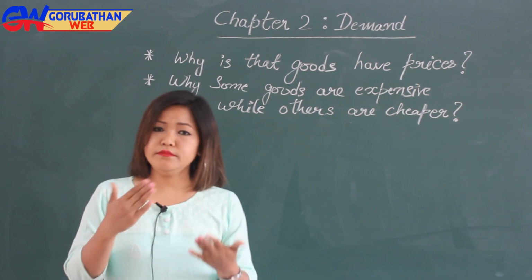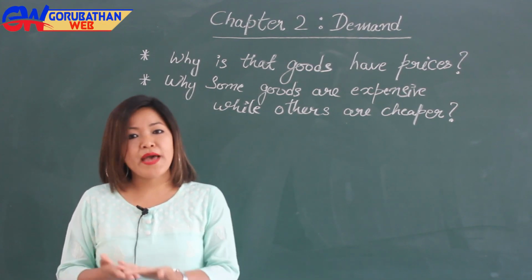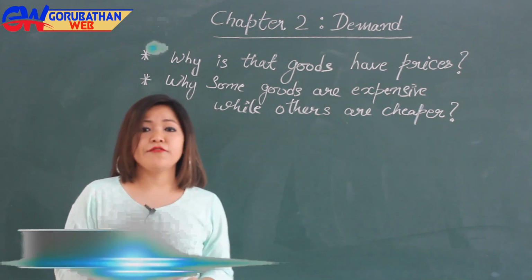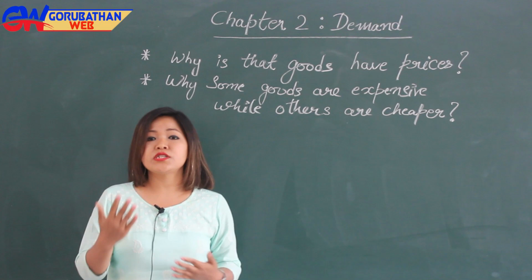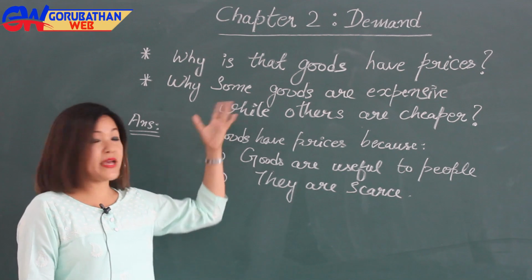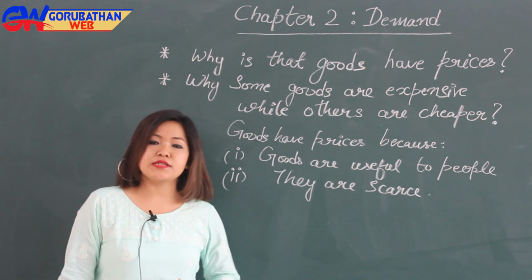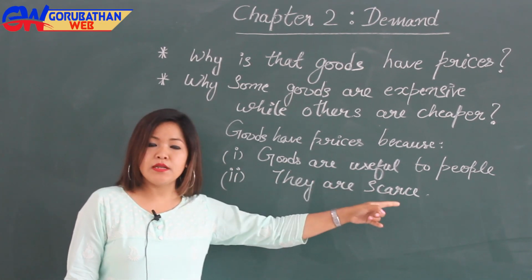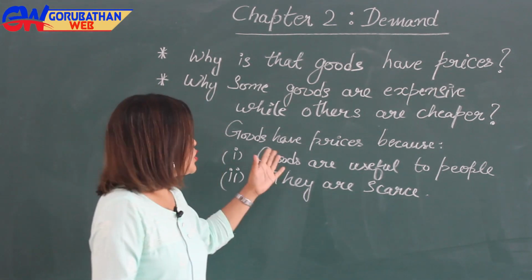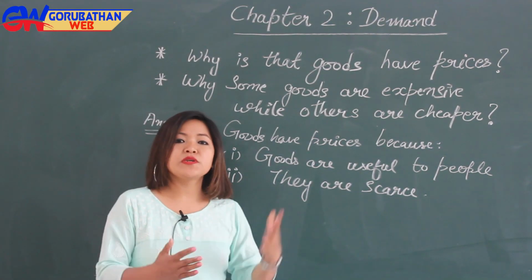So commodities can be of different types, like food items are also known as commodities, the bag which you carry, the shoe which you wear, like this. So in your daily life, whichever items, products or commodities you use, those are called goods. Now coming back to the question, the answer is that goods have prices because of two reasons. The first reason is goods are useful to people. Since we are people and we consume lots of goods in our daily life, goods are very useful for us. And the second one is they are scarce, which means they are limited.